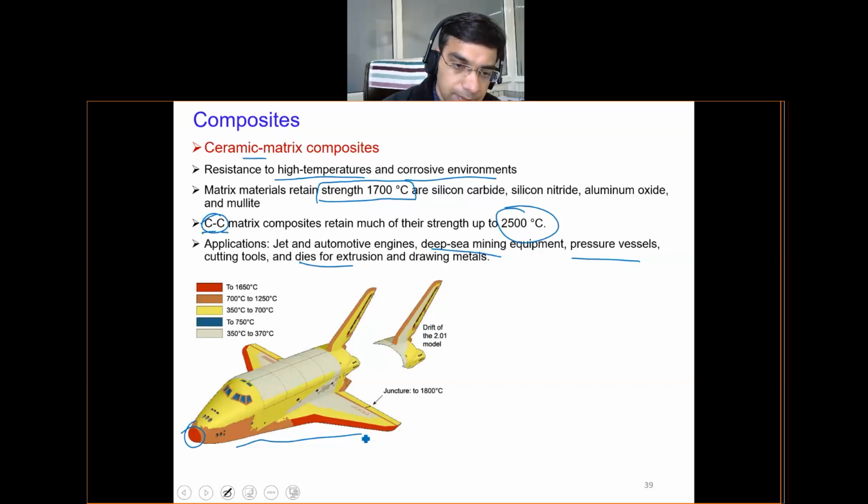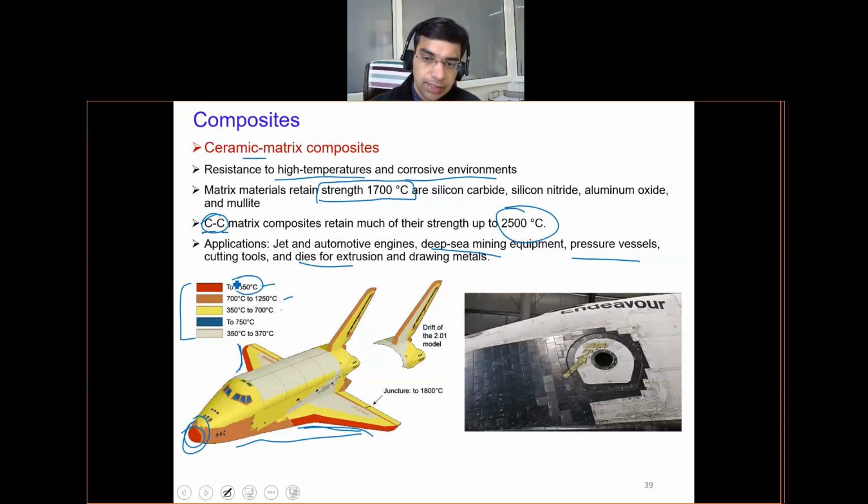What I am showing here is a model of the space shuttle with color coding. The color coding tells us the temperature which different regions of the space shuttle will encounter while it re-enters the Earth's atmosphere. At re-entry the speed is of the order of maybe 40,000 kilometers per hour. At that high speed, the friction with the air molecules in the atmosphere creates very intensive heating on these surfaces, especially the ailerons and the nose tip. They can experience temperatures up to 1650 degrees centigrade.